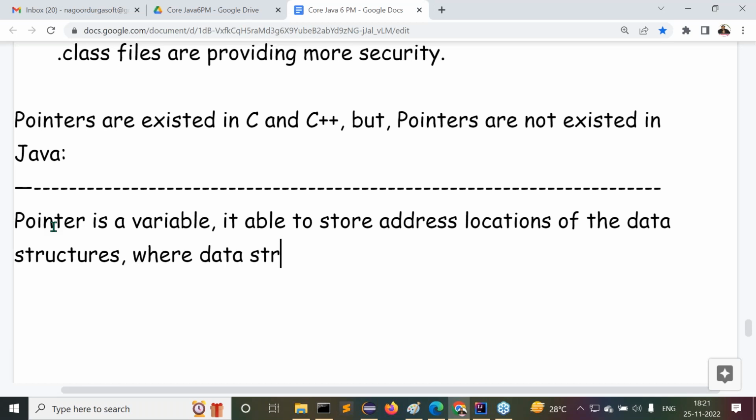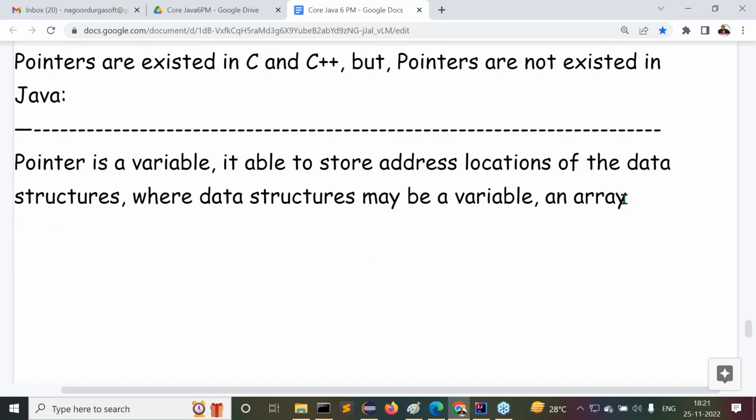Where data structures may be a variable, a normal variable, maybe an array, maybe a structure. In the case of C programming language, structures are available, am I right or not? Maybe a structure or maybe another pointer variable. Another pointer variable is also called a data structure. Its location is also stored in another pointer variable.